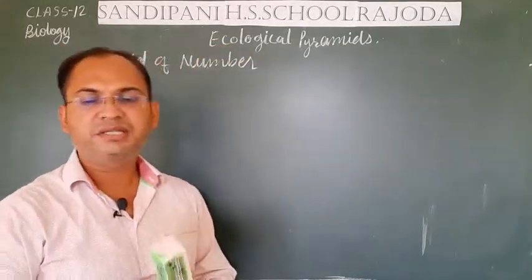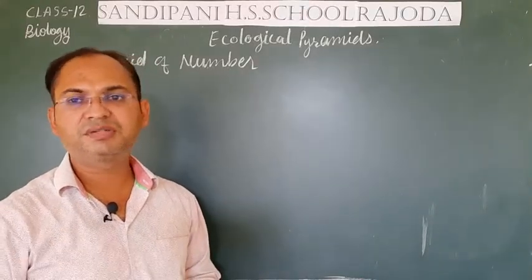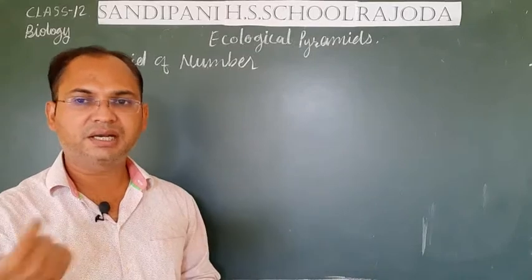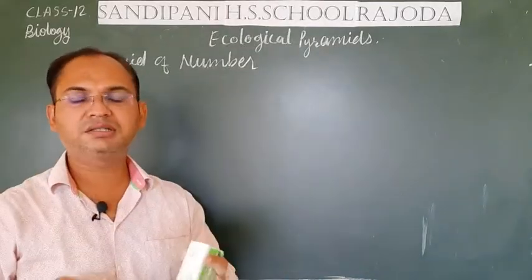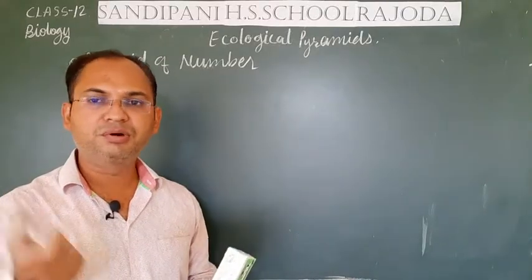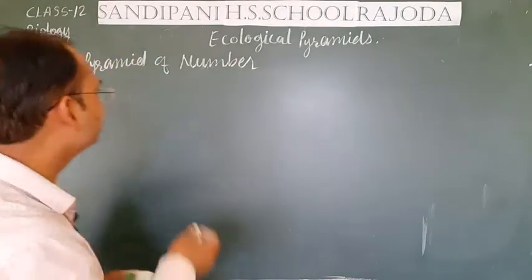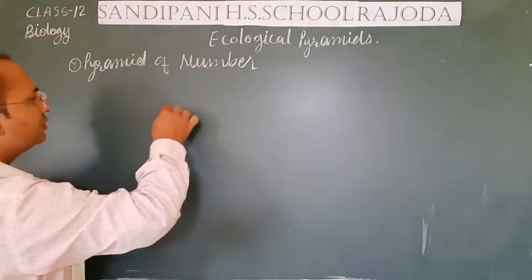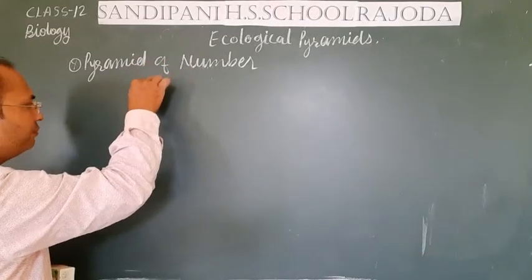In order to understand the pyramid of numbers, we take the first example of a grassland ecosystem and the second example of a tree ecosystem. A tree is considered a whole small ecosystem, and a grassland can also be considered an ecosystem.